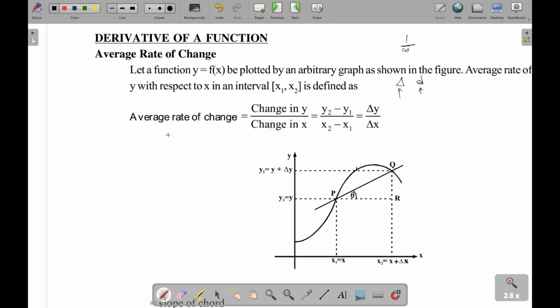So currently it is applicable to anything. Later we'll see what happens when time is on the x-axis. When time is on the x-axis, this becomes average velocity or average speed. So average speed will become change in y upon change in time.